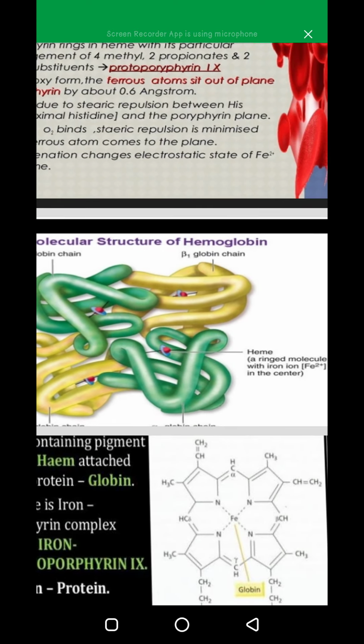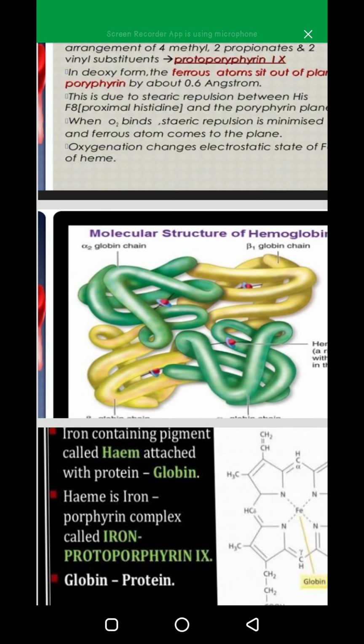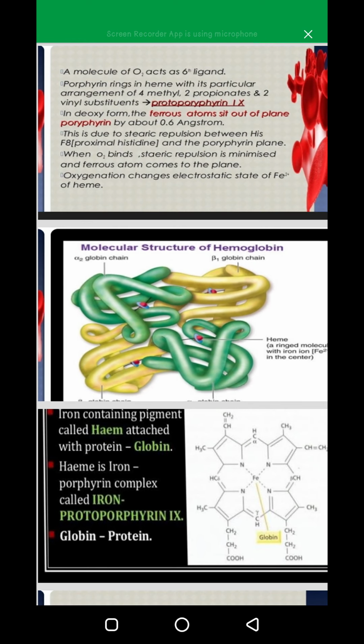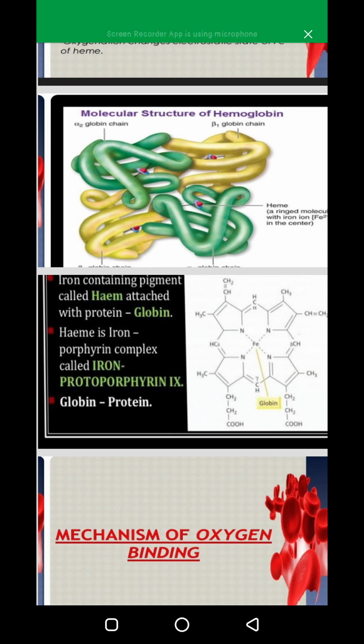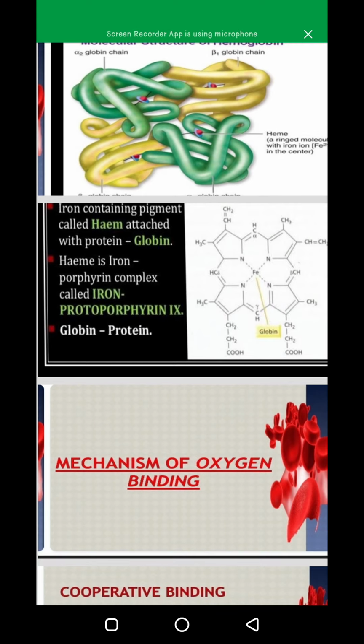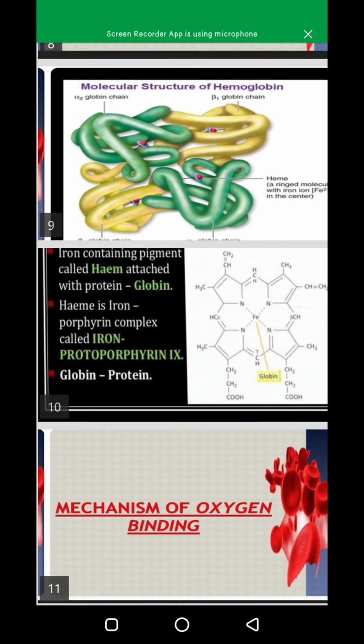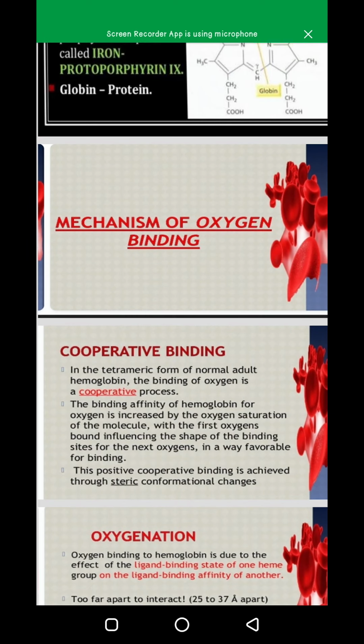There is a red color heme group, and there are 4 chains: 2 alpha chains and 2 beta chains. That means there are 4 amino acid chains, protein chains. The iron containing pigment called heme is attached with the protein globin. Heme is an iron porphyrin complex. Globin is the protein, as I explained earlier.